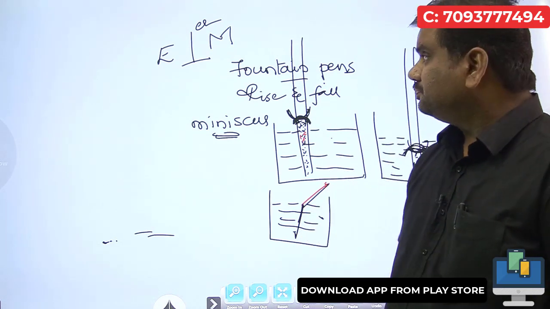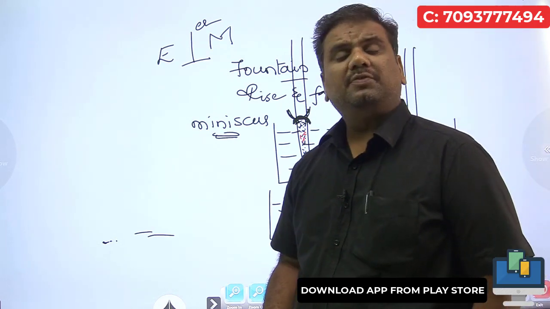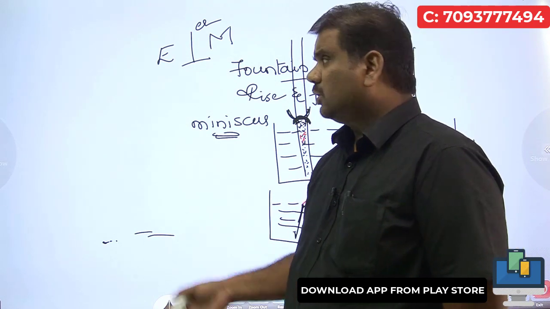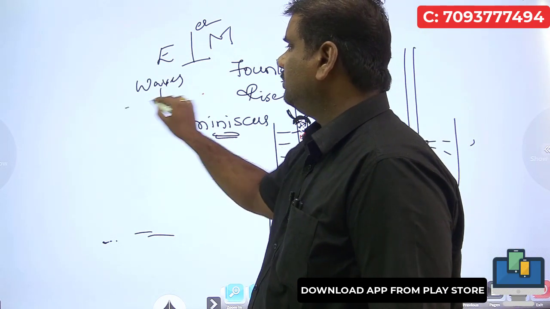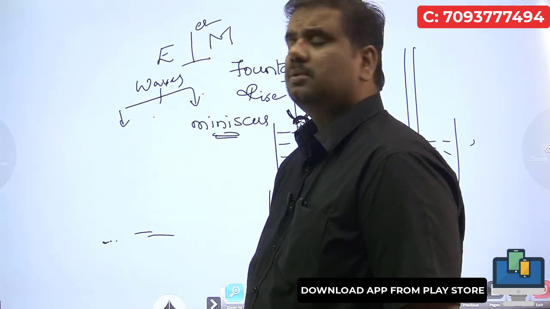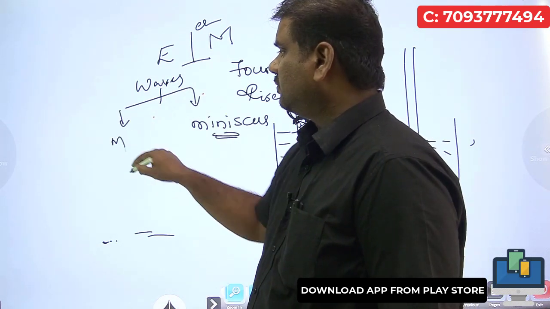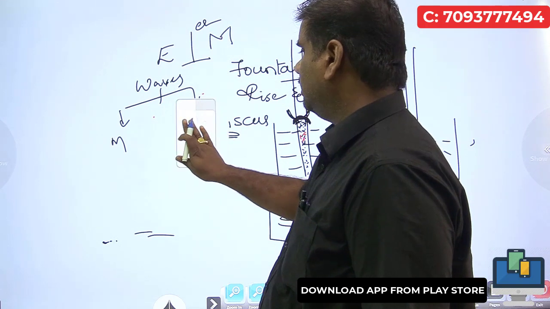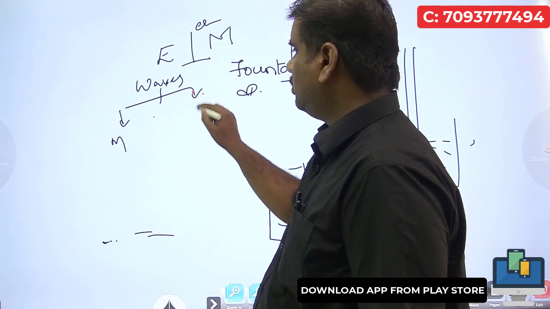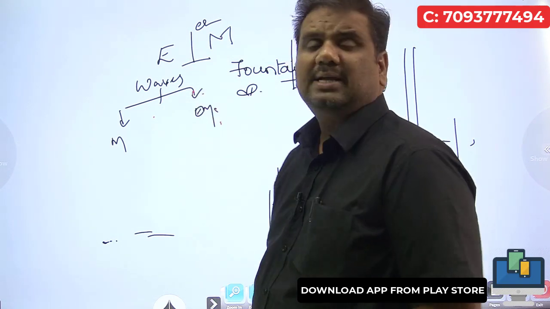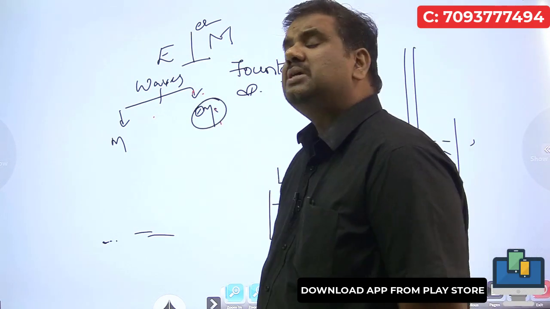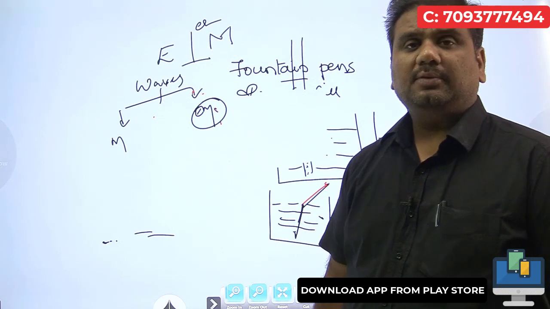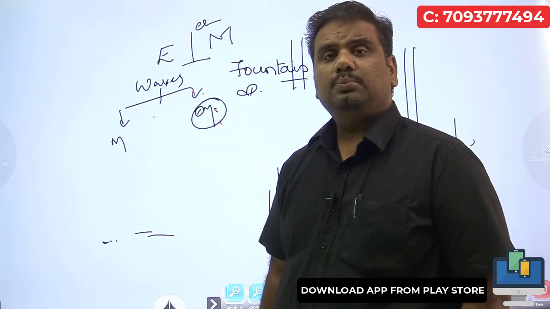At the same time, we are talking about the different types of waves. We classify them into mechanical waves and electromagnetic waves. We use electromagnetic waves in our day-to-day life, and that is what we need to know.